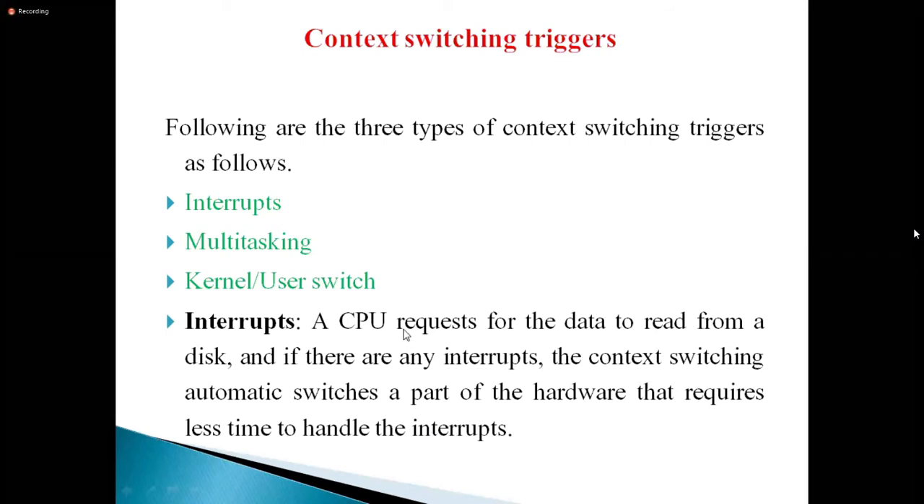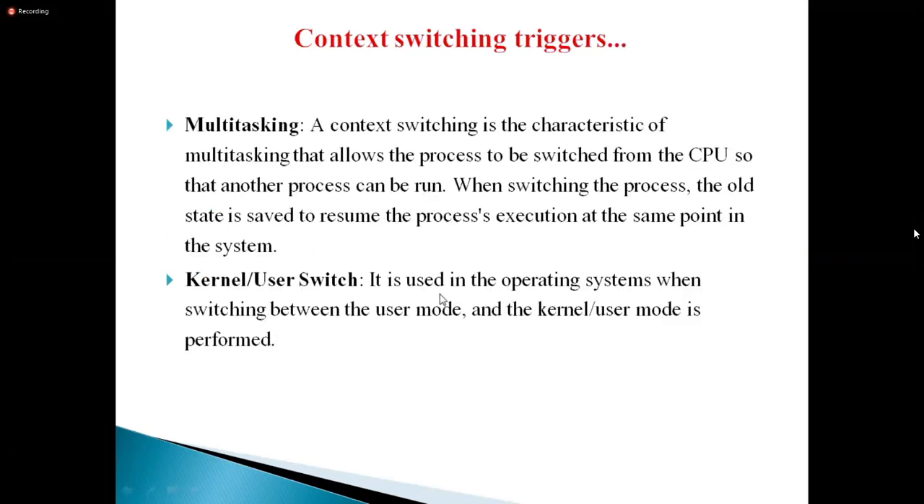Okay, let's see. A CPU requests data to read from a disk. Actually, the CPU is requested to read data from the disk. If there are any interrupts, meaning disturbances, the context switching automatically switches as a part of the hardware that requires less time to handle the interrupt. If there is no data, it will automatically switch. Okay, this is already known, kernel. We already discussed the user mode and kernel mode.